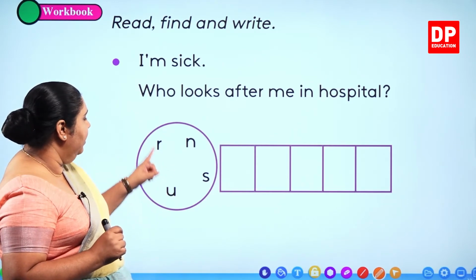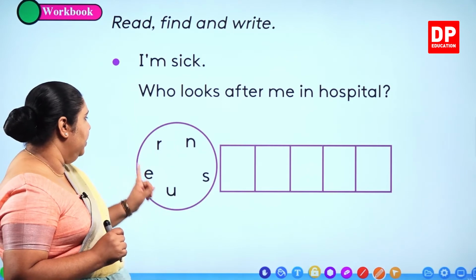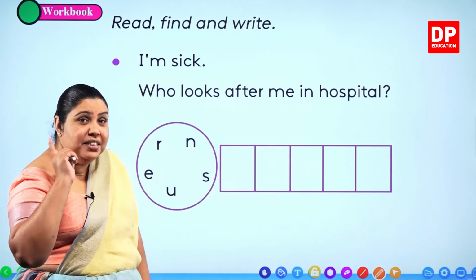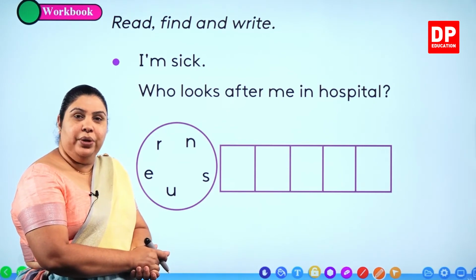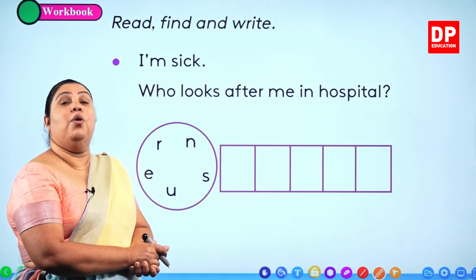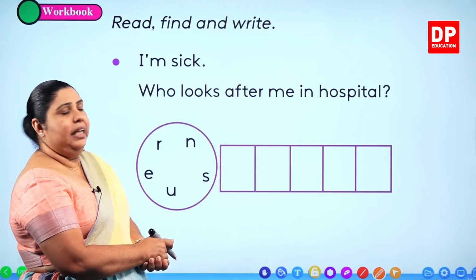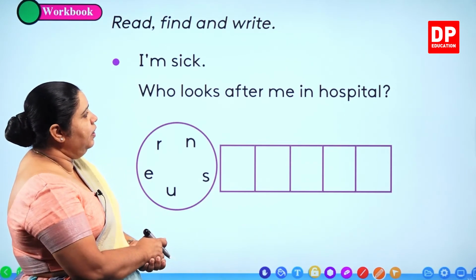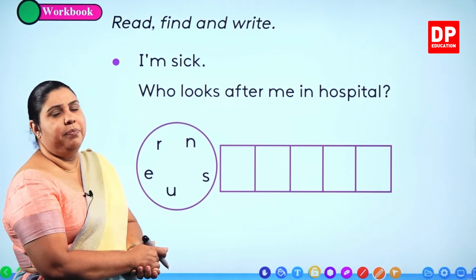Now we have the letters here R, N, S, U, E. Now this is why I told you at the beginning, learning the spelling, knowing the words, how to spell them is going to be very, very important to you to do your writing activities. Now here it says who looks after me in hospital, no?